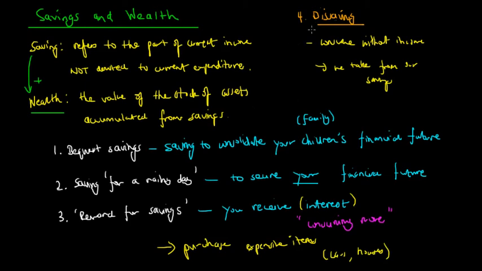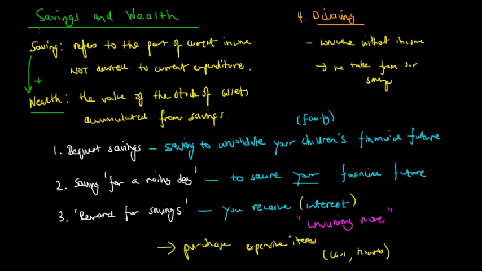So that's the idea of dissaving. So the economy can actually spend even when income is zero because of this accumulation of wealth from previous years. Or even individuals, if our income is zero, it doesn't mean we can't spend anymore. It means we have to dissave. And dissaving can be a good thing if we're purchasing assets, but it can be a bad thing if we're dissaving in order to pay off debt.